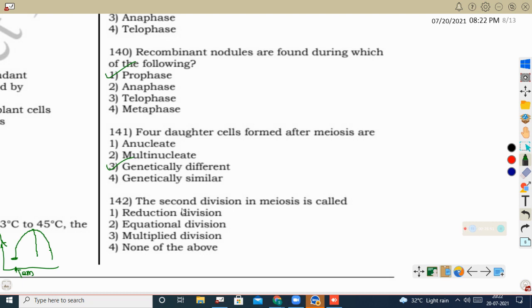Next question, the second division in meiosis is called, as we said already, equational division. In equational division they are just reducing the content of DNA to the appropriate quantity. That means n number of chromosomes with a 2C content of DNA is present. That 2C content is due to the sister chromatids staying together at the centromere region. So in the second division of meiosis, the sister chromatids separate and the DNA content becomes half. So each resulting cell of meiosis will become haploid with C content of DNA.